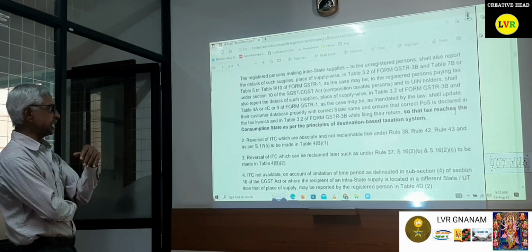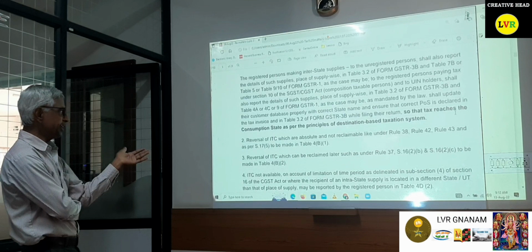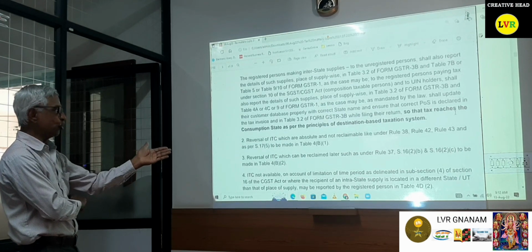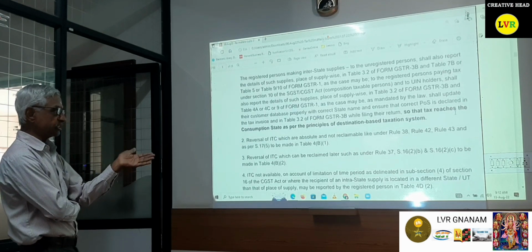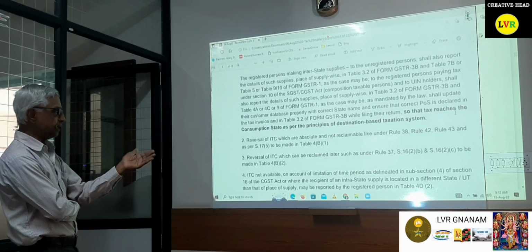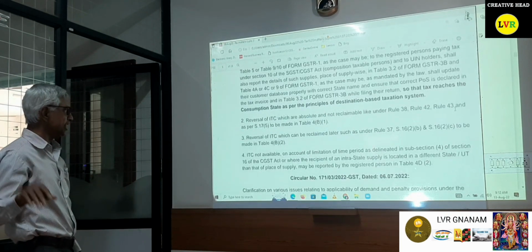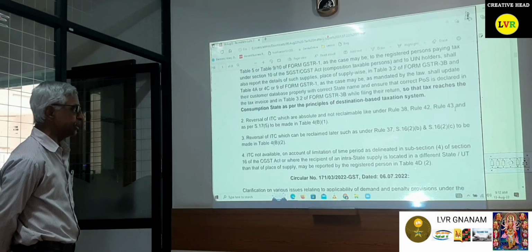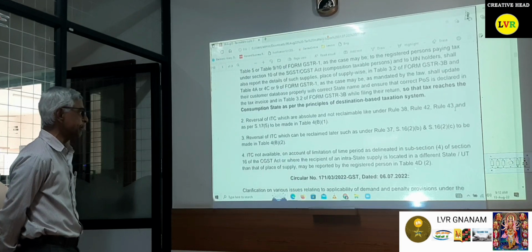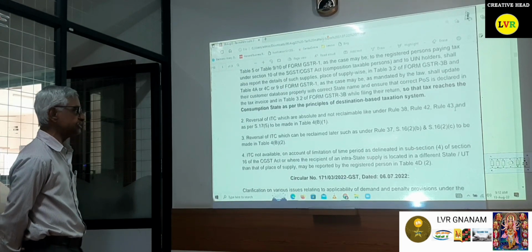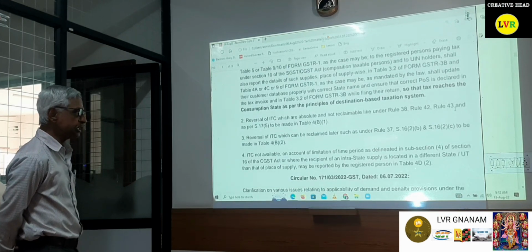Then reversal of ITC that is absolute and non-reclaimable, like sections 38, 42, 43 and 17(5), is to be made specifically in 4B1. Reversal of ITC which can be reclaimed later, that is rule 36 and 16(2): if you reclaim the ITC, it has to be given in 4B2. If ITC is not available on account of the limitation of time period as delineated in subsection 4 of section 16 of the CGST Act, where the recipient of an intrastate supply is located in a different state other than the place of supply, it may be reported in the registered person column in 4D2.